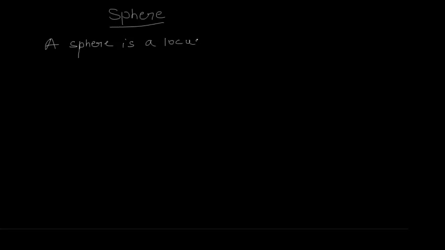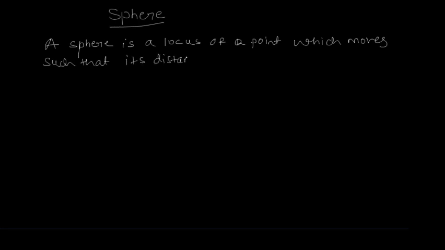So a sphere is a locus of a point which moves such that its distance from a fixed point is always a constant.